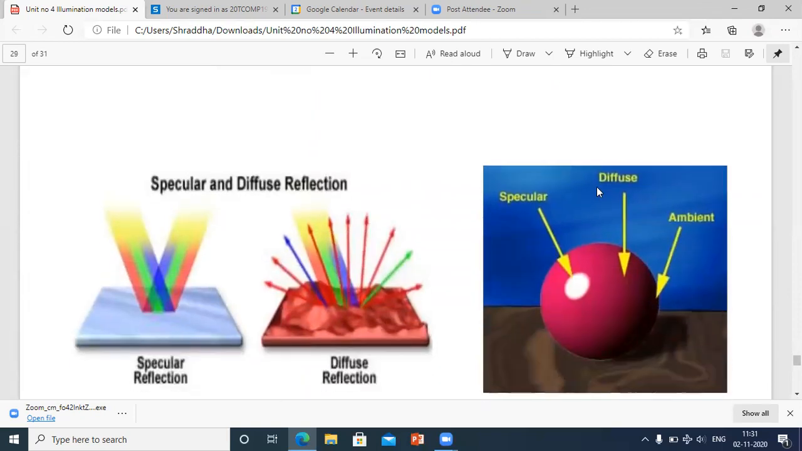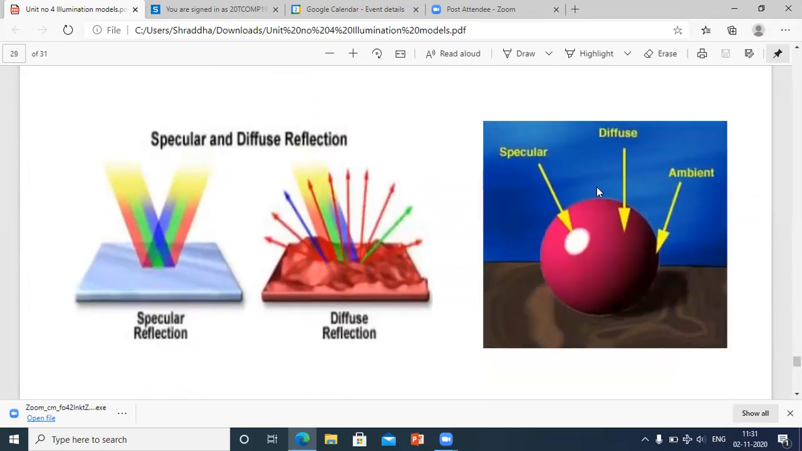Then this is a figure that I wanted to show you in order to differentiate between specular reflection and diffuse reflection. Okay, now see, specular and diffuse reflection figure. Come to the left figure. Specular reflection means what?